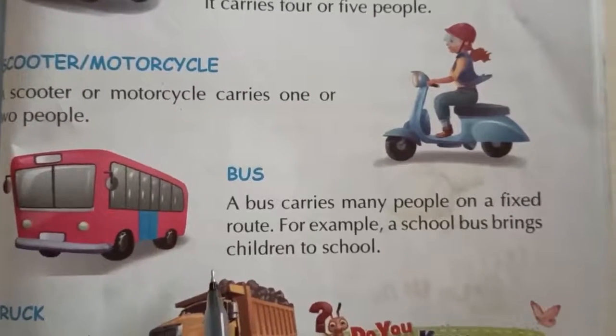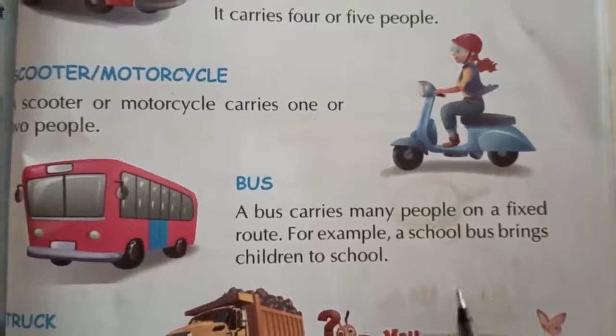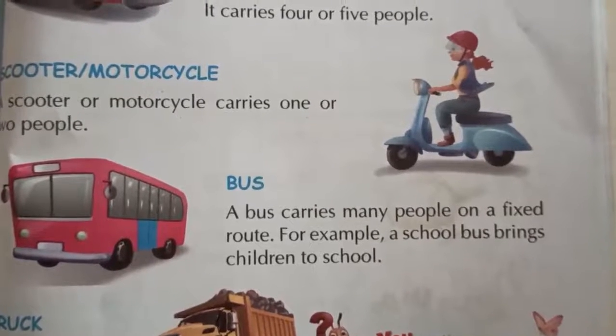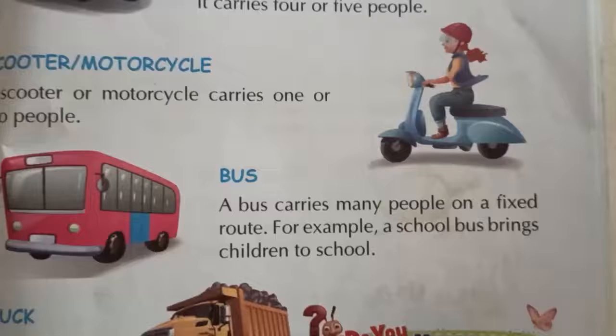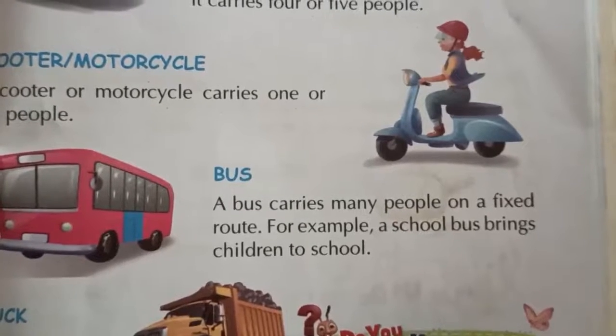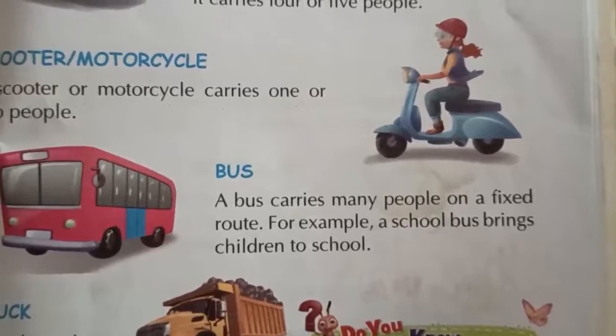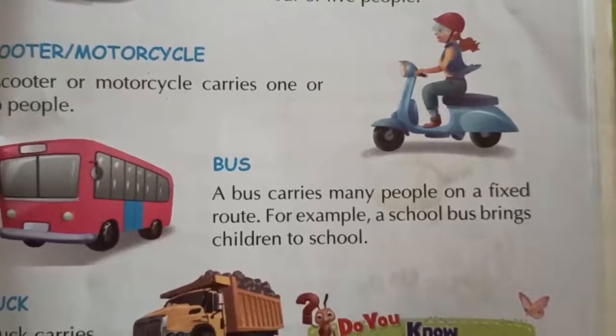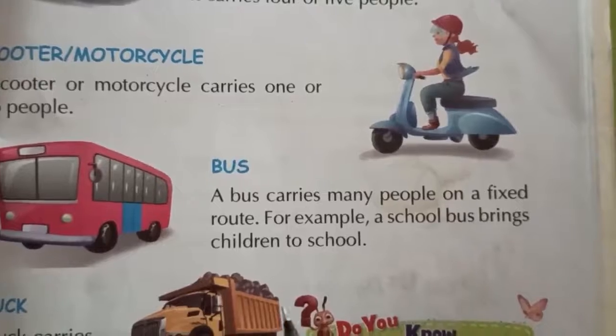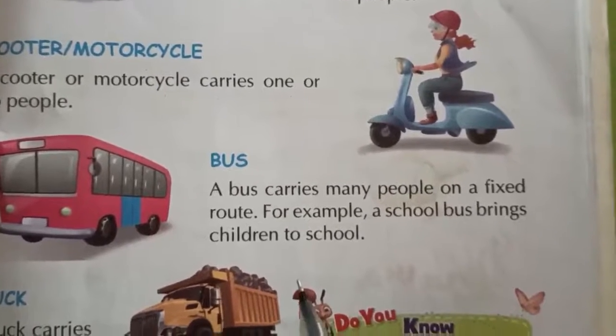So in a bus we carry many people together. Sometimes a company also brings its employees in the bus.